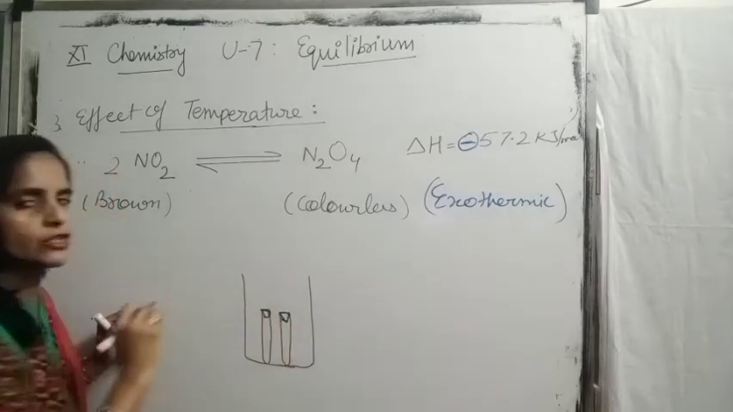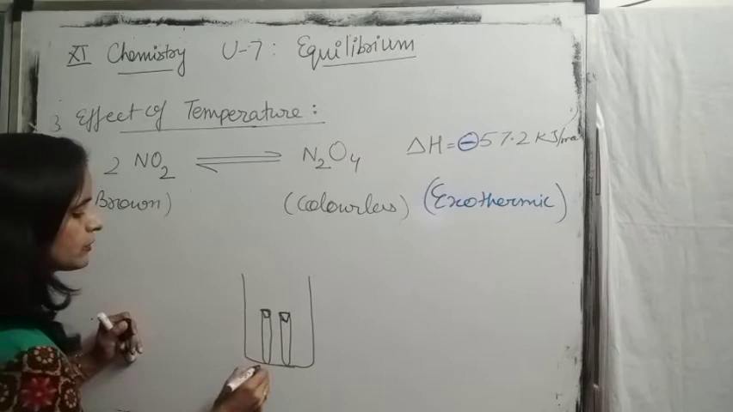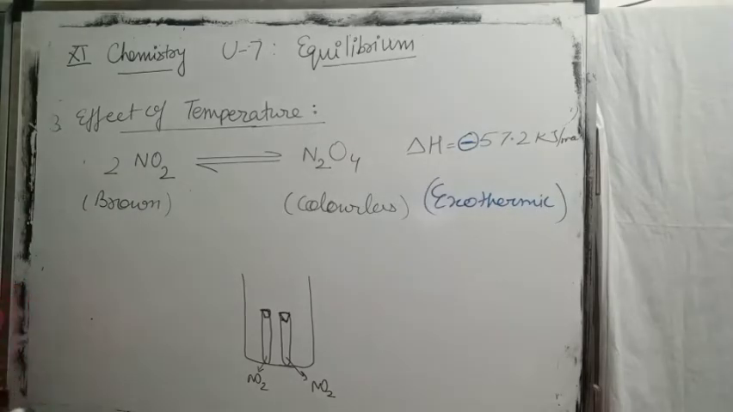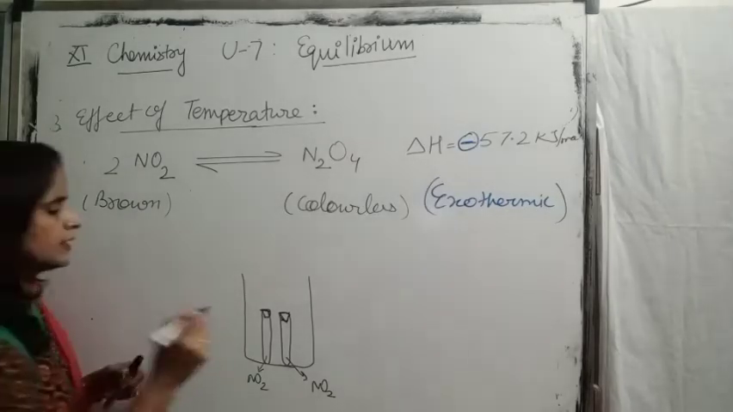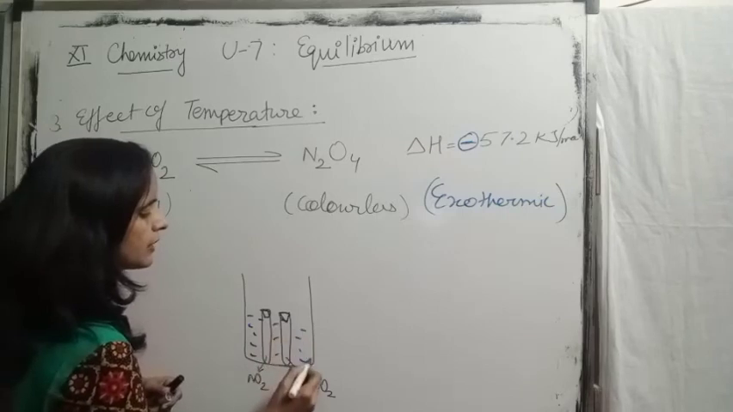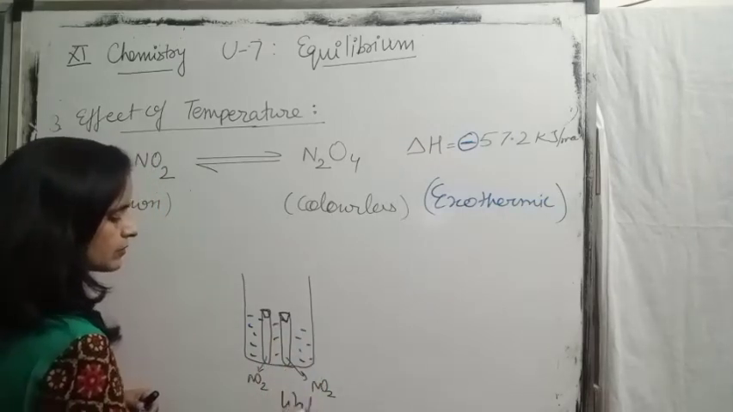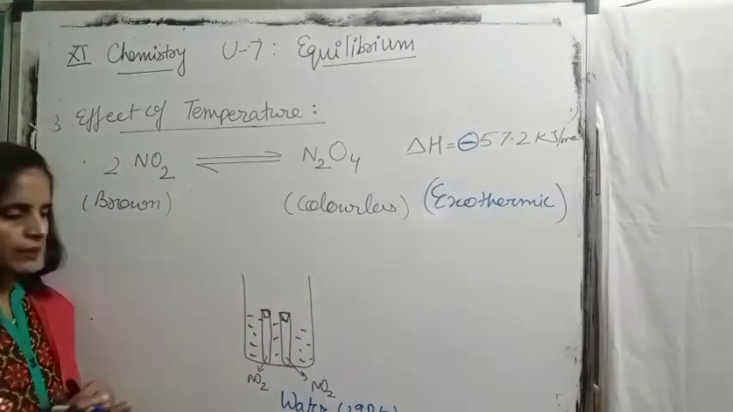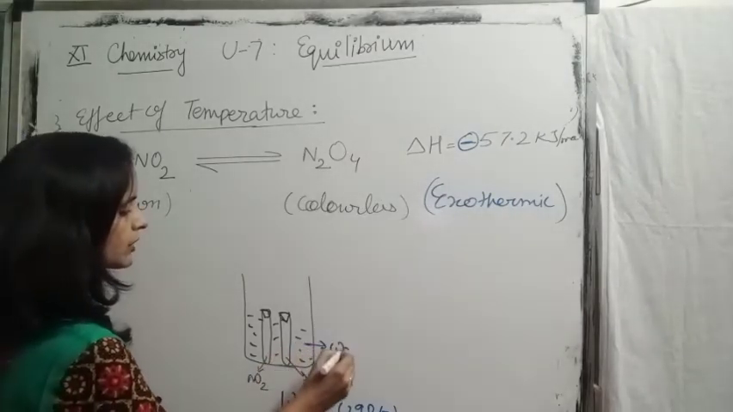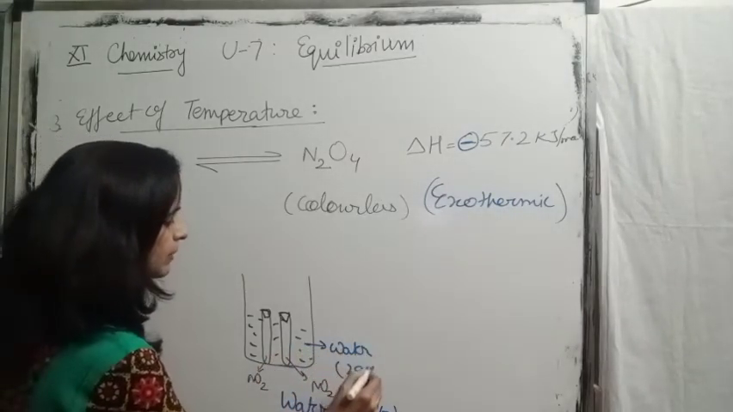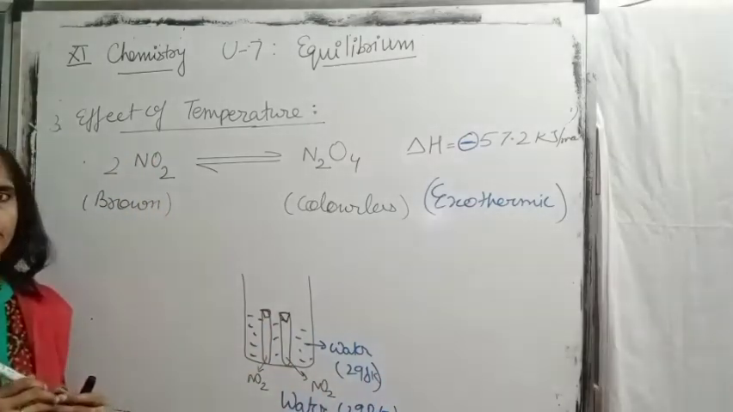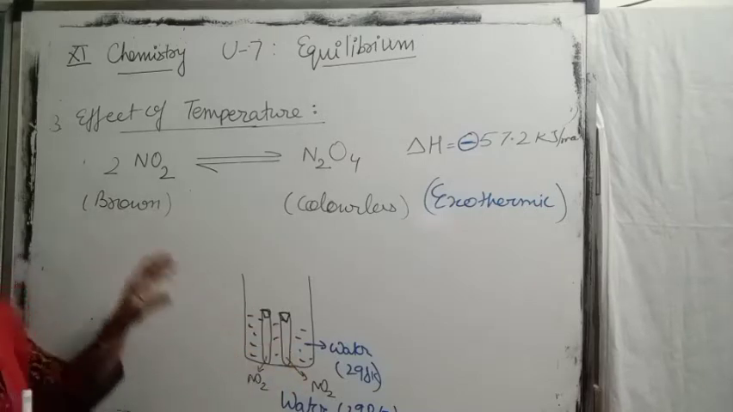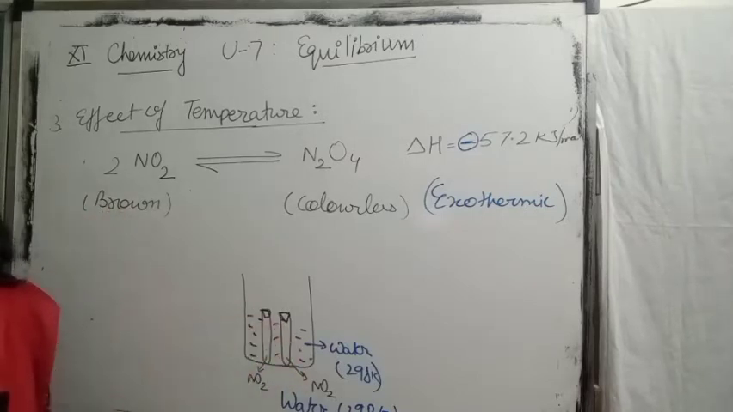This is the instruction. They should be properly sealed. Filled with NO2 gas in both cases, and we are placing these test tubes in a beaker containing water at room temperature, that is 298 Kelvin, right? So as we have placed both the test tubes in the same environment, the intensity of this brown color is the same in both the test tubes.